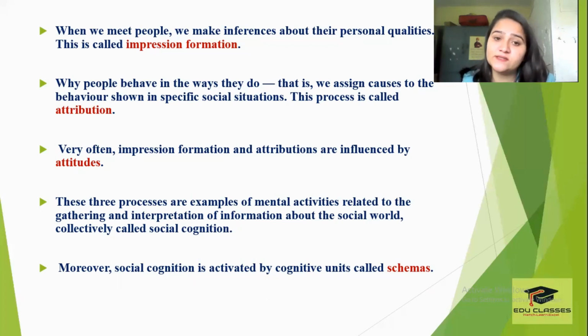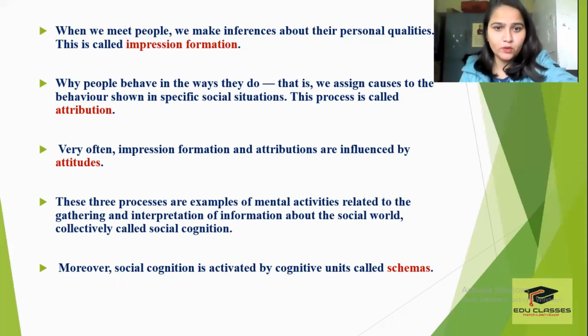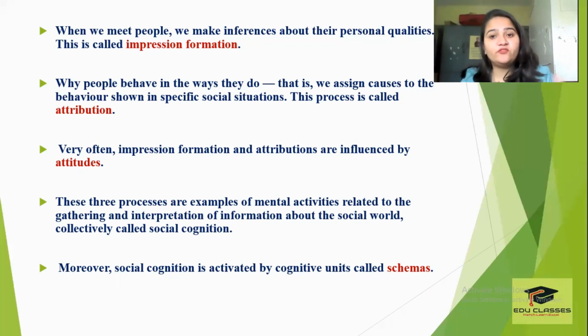Why people behave in ways they do. Now, why do people behave in the ways that they do is that we assign causes to the behavior shown in specific social situations. This process is called attribution. That is, if a person behaves in a particular way in a situation, we look for a cause behind it, and we try to understand why the person behaved in that manner, right? This process of rationalizing it, of trying to identify what the reason might have been, is known as attribution.